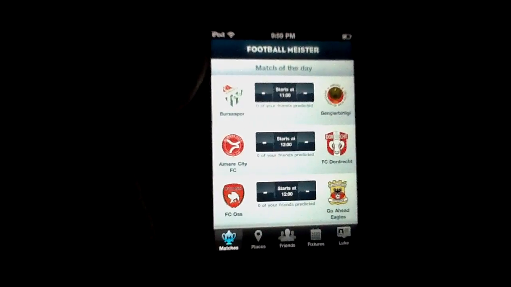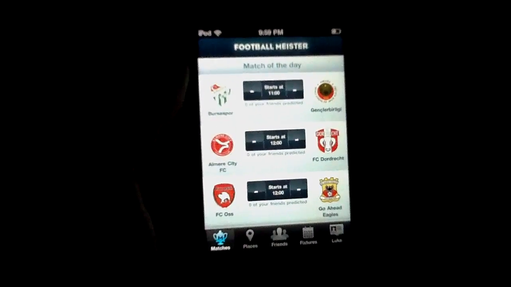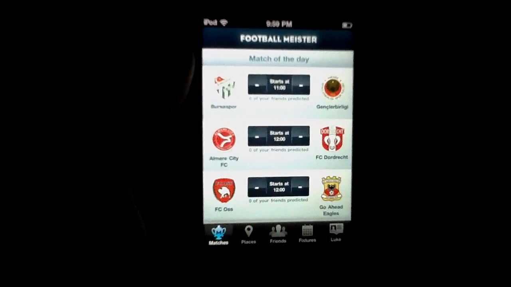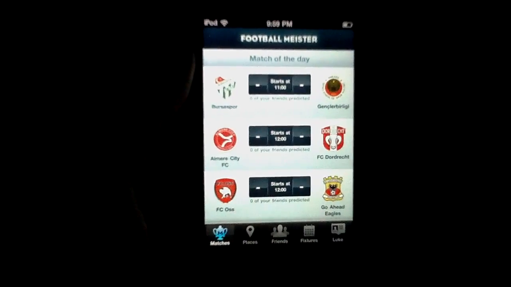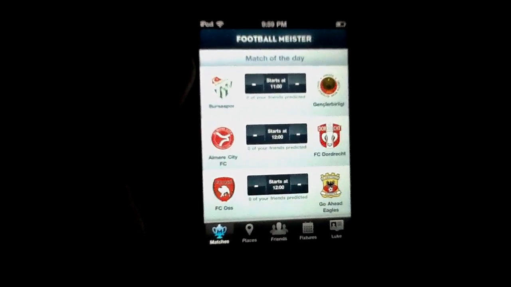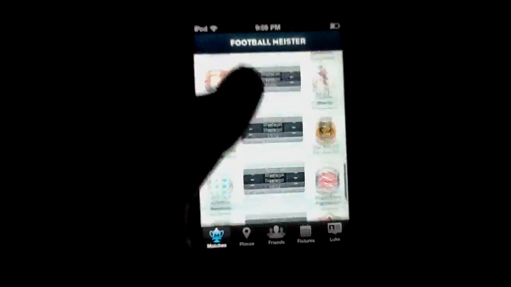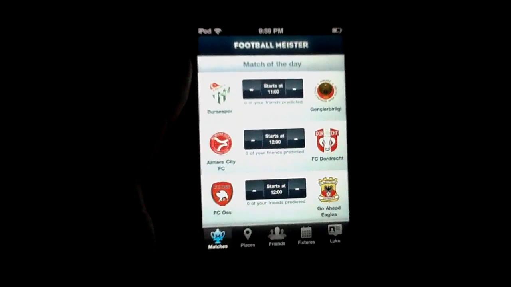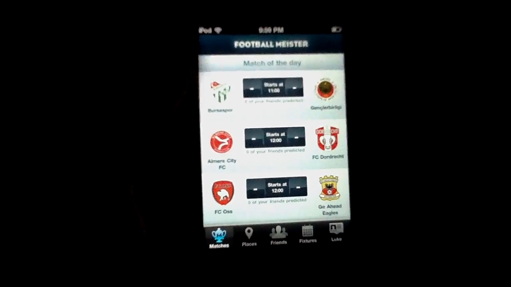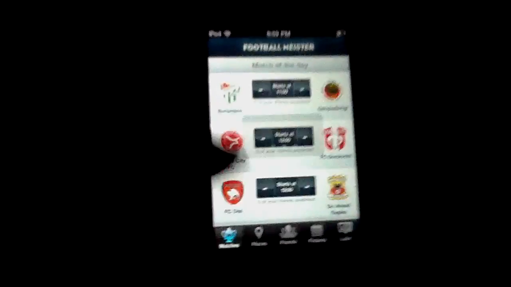So with that in mind, Football Meister is pretty much an all-in-one soccer/football resource. We greatly appreciate everything it had to offer. The interface is gorgeous. The information offered is up-to-date and accurate, which is basically all we need there. Likewise, the social integration is fantastic and gave us yet another incentive to keep coming back to this app. It's also worth noting this is completely free in the App Store, which if that's not a hook and sinker, then I don't know what is, because Football Meister can be had for no money down, which is fantastic. You can enjoy all these features that we've talked about without even slightly denting your bank.